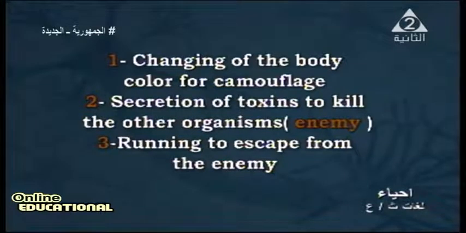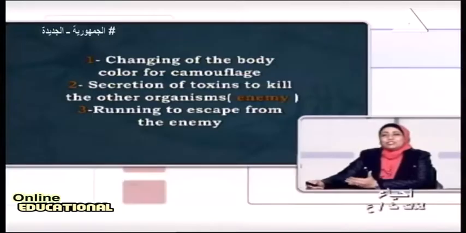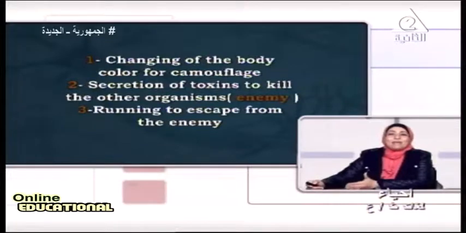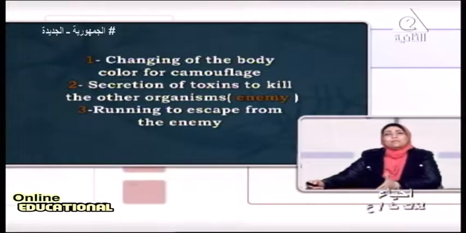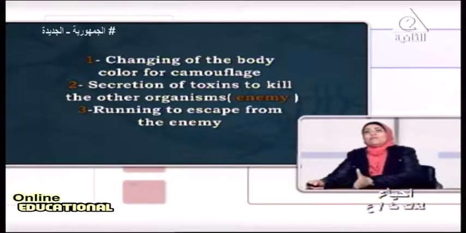Changing of the body color for camouflage, like the chameleon, an animal which can keep its life by changing its color, the color of the skin. Stimulated by changes, this color change of the skin is a process known as camouflage. Immunity means dealing with what threatens the living organism. What are the things that threaten the living organism?